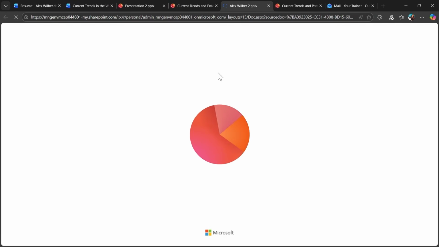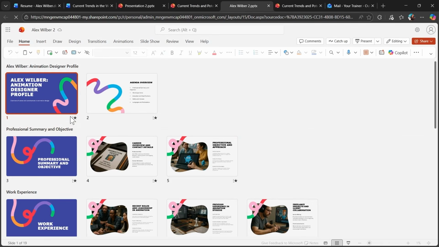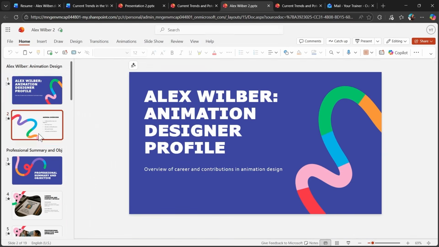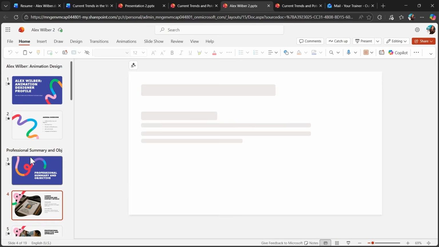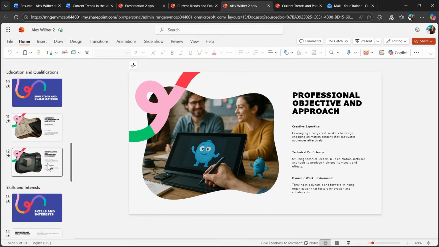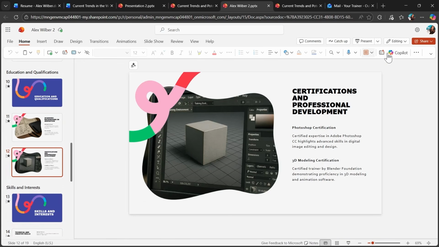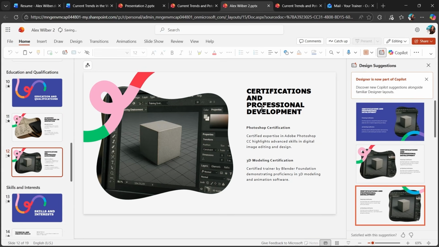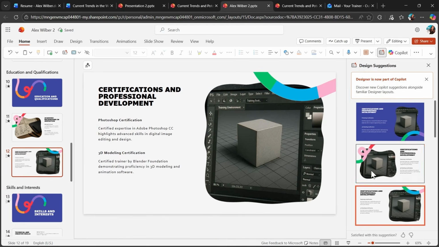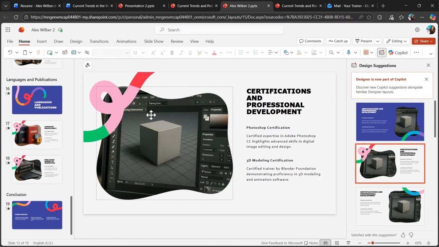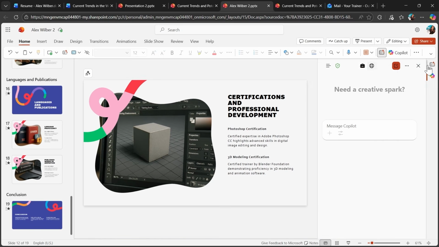So let's see what it did for Alex. This time it did create multiple slides, starting with introduction, some summary, professional objectives and approach, very nice. It's adjusting the images according to Alex's specification, as Alex is working in animation. And again, I will use Designer maybe just to improve some slides. Designer is on the left side of my Copilot.